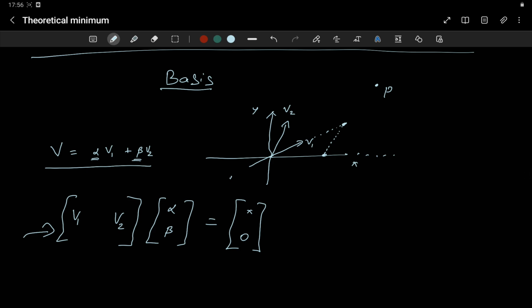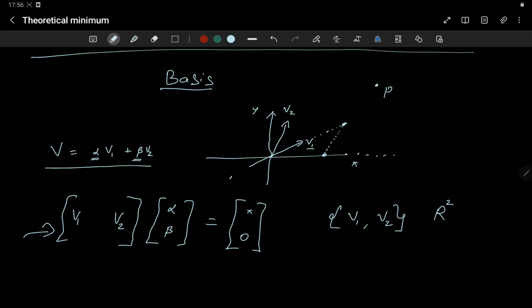Right. Now, so the thing is, you will be able to reach any point. So if you are able to reach any point, then those two vectors, the set v1 and v2, are vectors with which you can reach the entire R2 space, where the R2 space is like the xy plane.